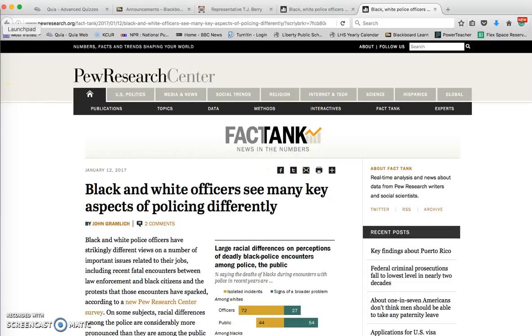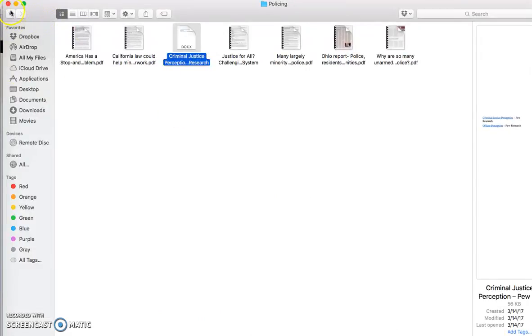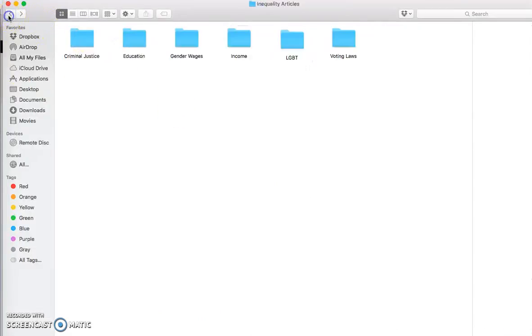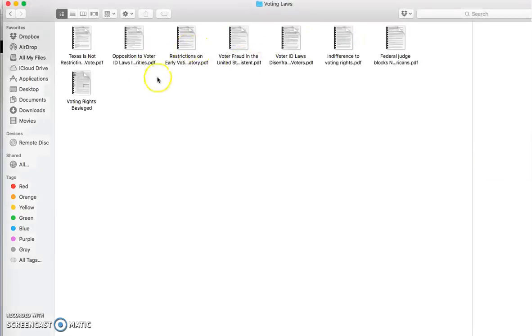So as you're going through that, you'll make sure that you go through and look through these. The LGBT community, inequality in income, gender wages inequality, voting laws, inequality in the laws that we vote on that create inequality, where some people can vote and some people maybe have a harder time getting to the polls or being allowed to vote, voting rights and whatnot. So those are some things that you might focus on.